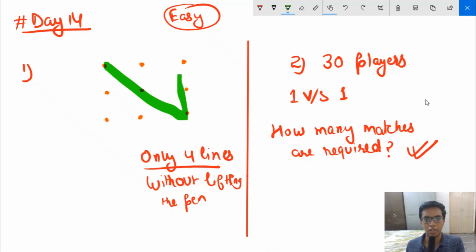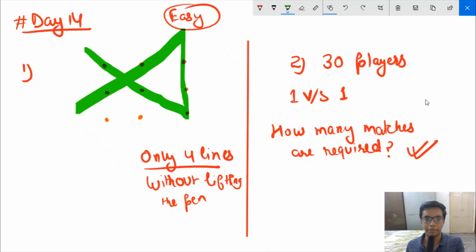1, 2, 3 and 4. Then also we are missing one. But let's see, you have to think out of the box here. I mean, literally you have to go out of the box for this question. So you have to do something like this. 1, 2, 3 and 4. This is the solution. Easy, right? So this was the first part of the question.